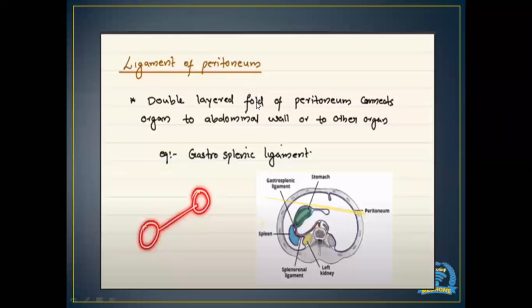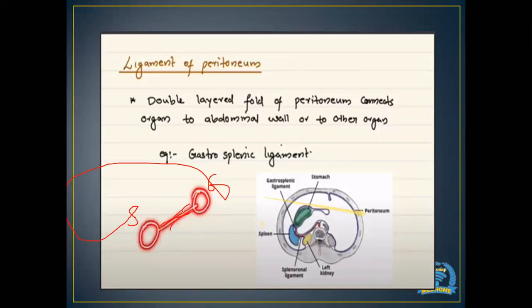Now, what are the ligaments of peritoneum? A ligament is a double layer fold of peritoneum which connects an organ to the abdominal wall or to other organs. An example is the gastrosplenic ligament. If we consider this as the stomach, and this is the spleen, then the layer of peritoneum connecting the two of them is the ligament.